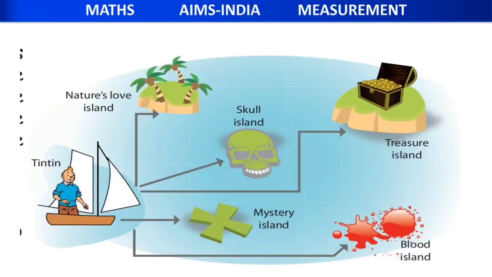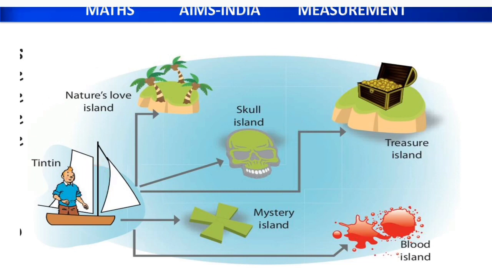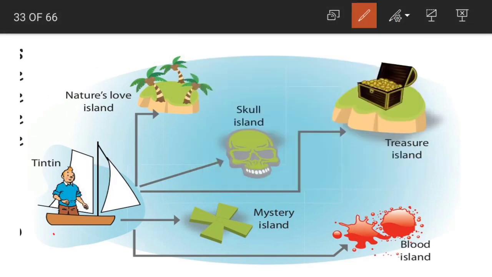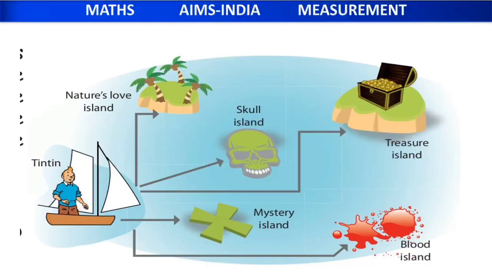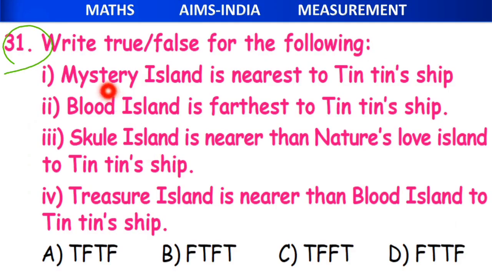Write true or false. Here, can you see this image, children? Now this is our Tintin, and this is our treasure island. Tintin wants to go from here till the treasure island, and this is the map of how he can reach it, and what other islands are available there. By studying this map, we have to answer these questions. We have to write which are true and which are false.